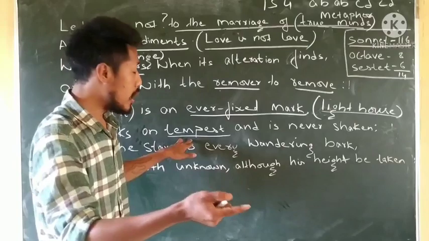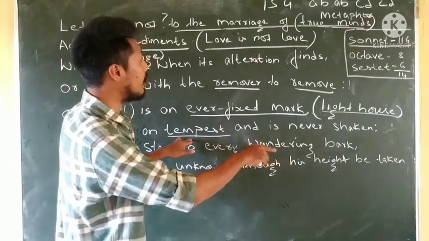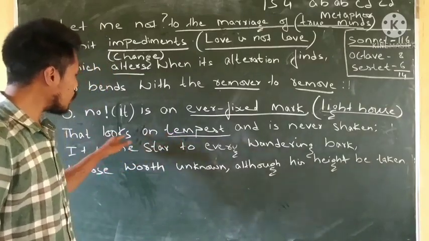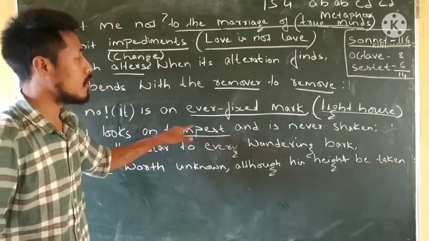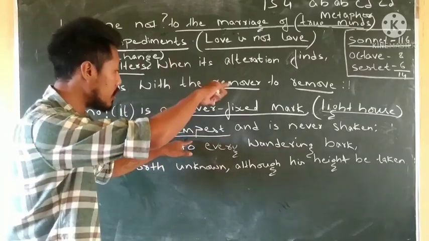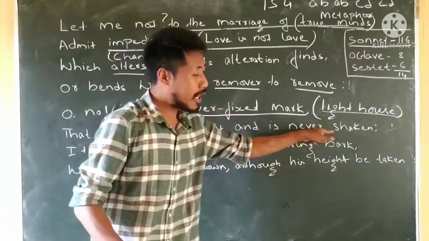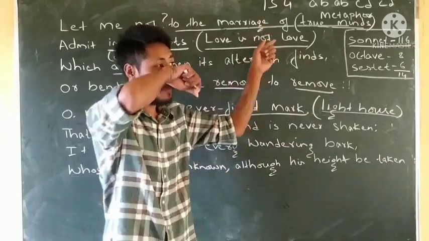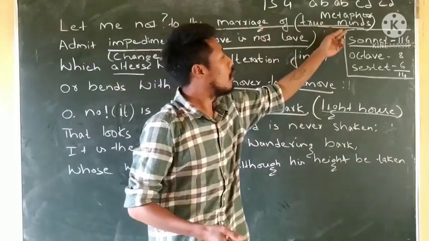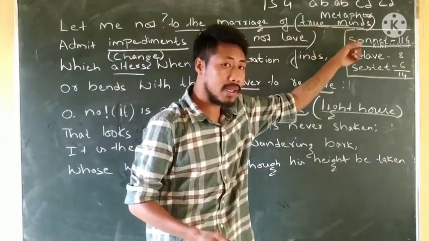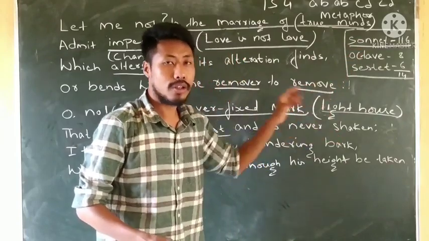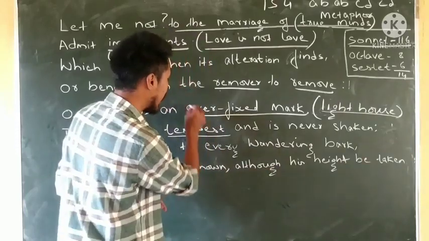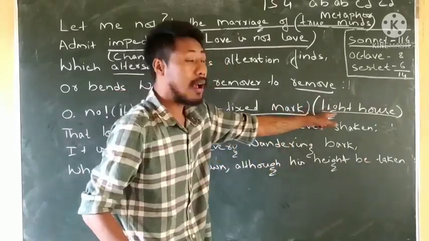Even when the tempest comes, even when a problem comes between the marriage of two minds, that look on tempest, the look on the problems, hindrances or obstacles that come between the two lovers, it is never shaken, it is not moved. The love they have given, and the willingness and commitment of the true lovers, the true minds, is not shaken, because the true love, the commitment made between two souls, two minds and two hearts, is like an ever fixed mark, like the lighthouse.